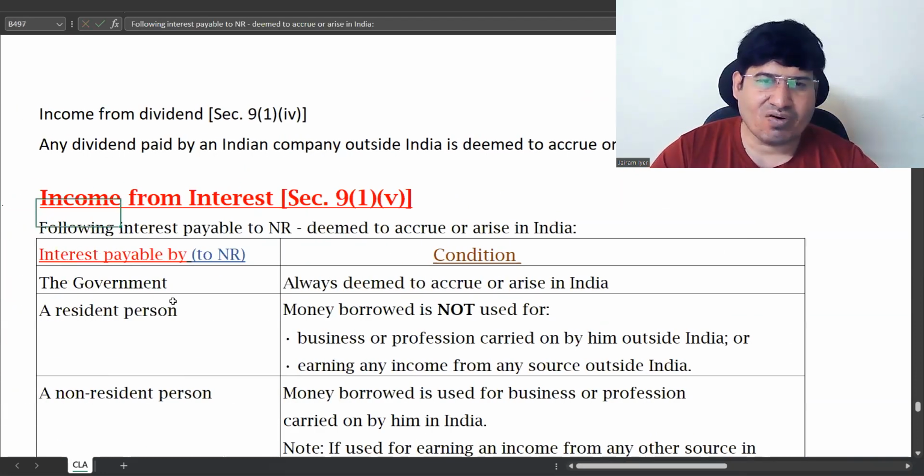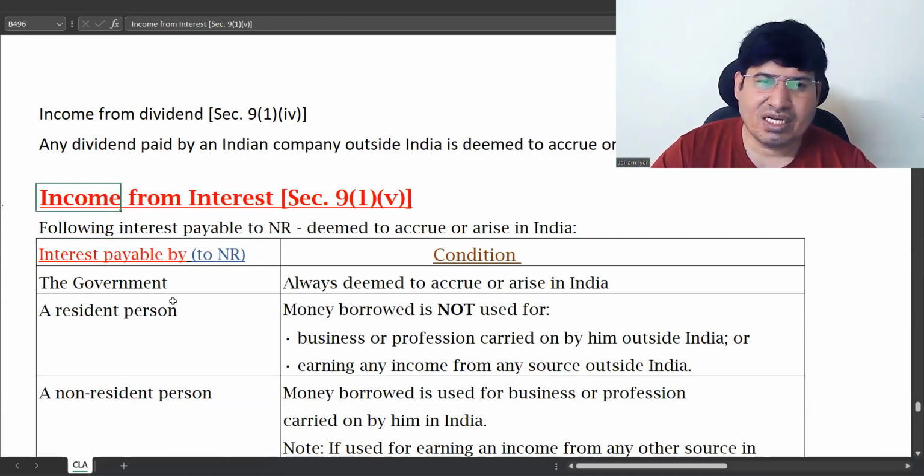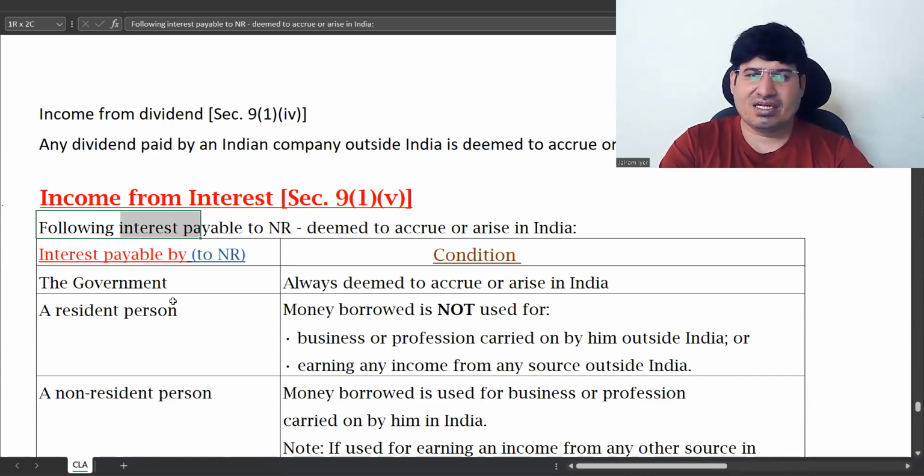Now we are talking of things other than this. So income from interest: the following interest payable to a non-resident is deemed to accrue or arise in India.